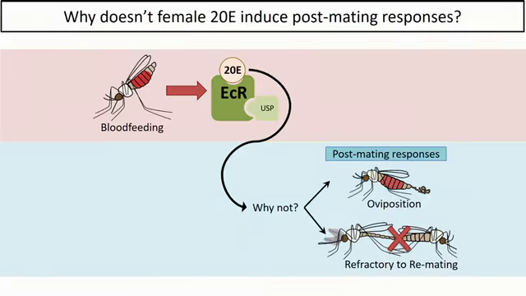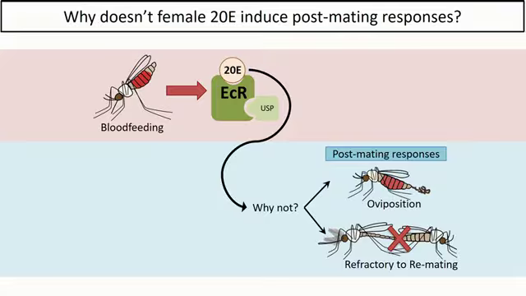Now moving on to the second question that I put forth: why doesn't a female's 20E induce post-mating responses? As I described in the beginning, we have two 20E signalings that are happening during an adult female's life. You can imagine that if a virgin female takes a blood meal, she's producing this peak of 20E.